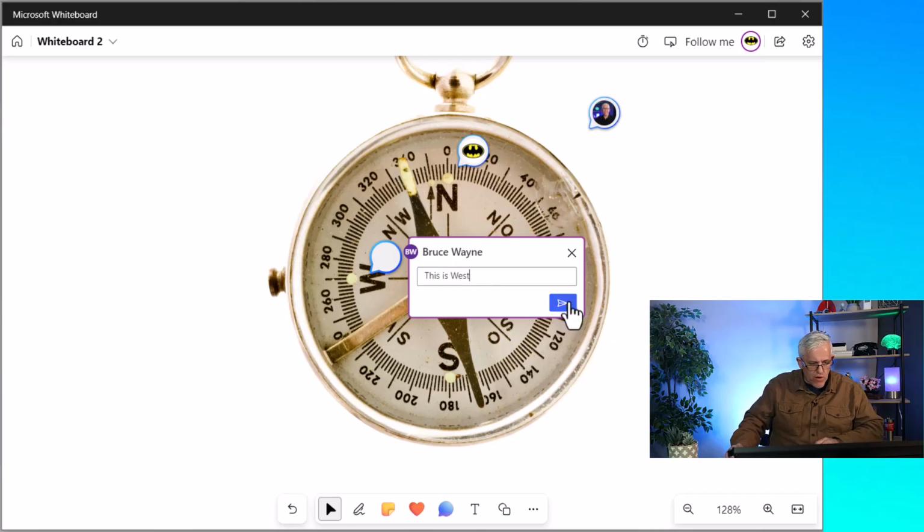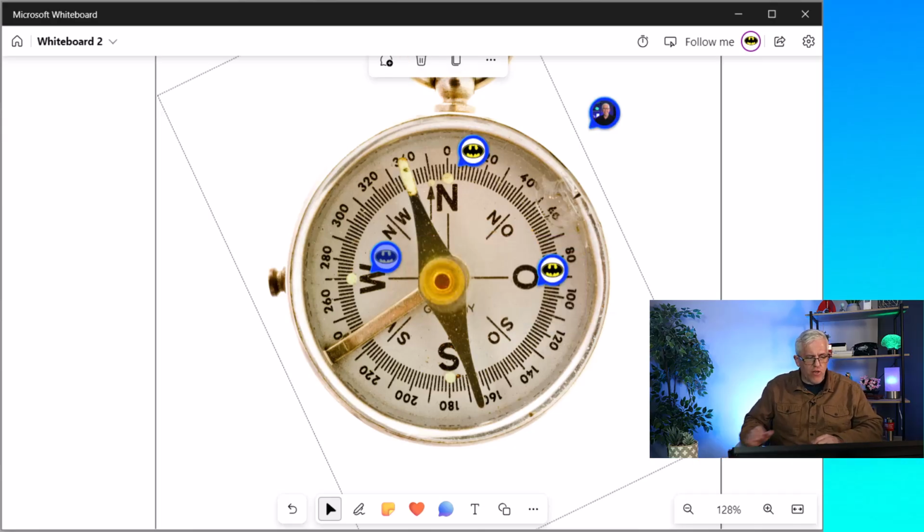And you can see here that I can place comments and enter into conversations and dialogues about the different objects that might be on my whiteboard. So this little comment bubble is a very useful tool, simple to use, but also very powerful to facilitate communication on specific elements and specific areas of the whiteboard.